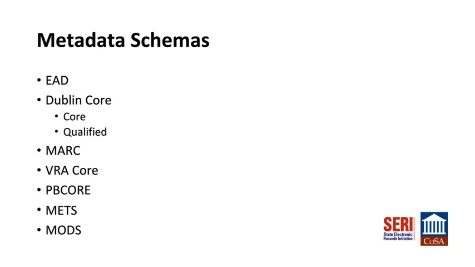The METS schema is a standard for encoding descriptive, administrative, and structural metadata regarding objects within a digital library, expressed using the XML schema language of the World Wide Web Consortium. MODS is a schema for a bibliographic element set that may be used for a variety of purposes, and particularly